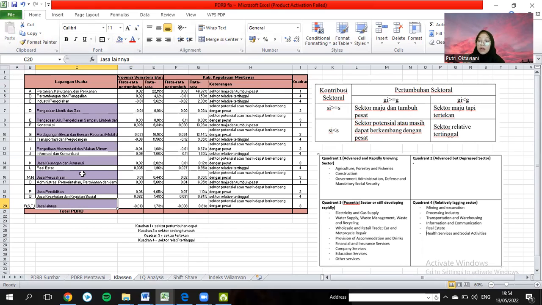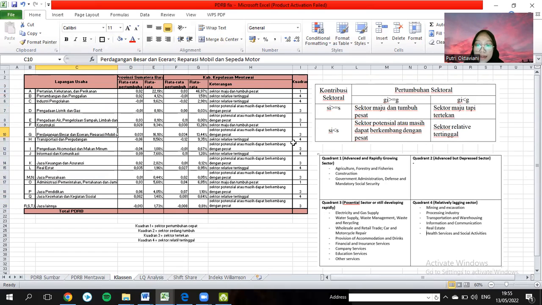And in quadrant 4, the sectors are mining and excavation, also processing industry, transportation and warehousing, information and communication, real estate, and health services. So from that we get the data.